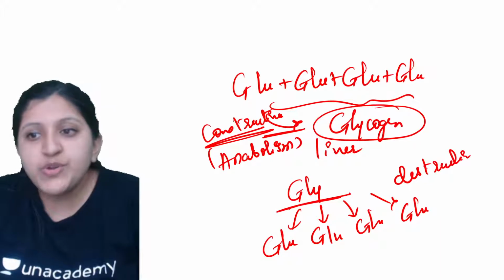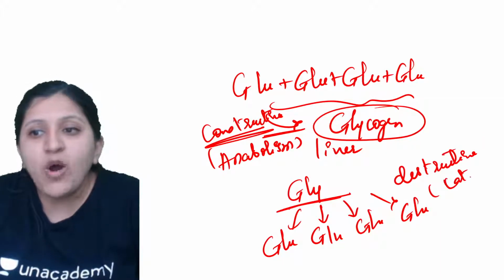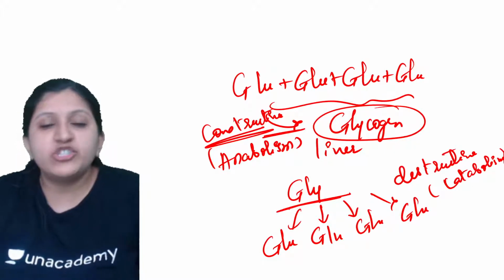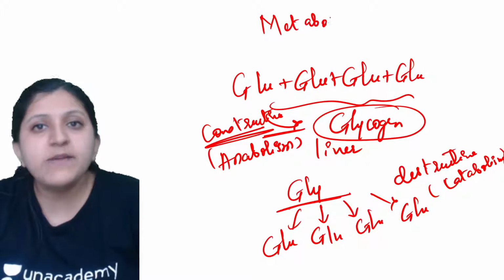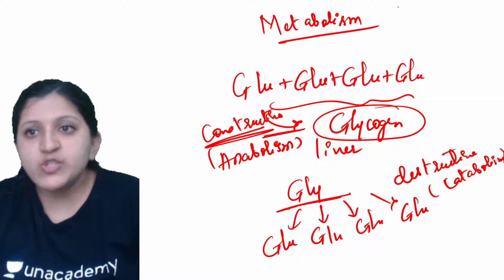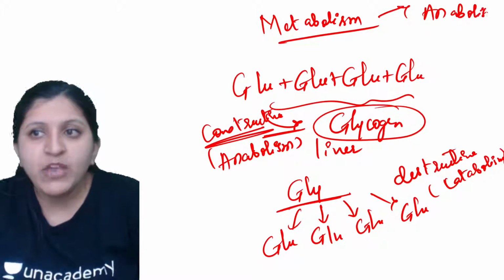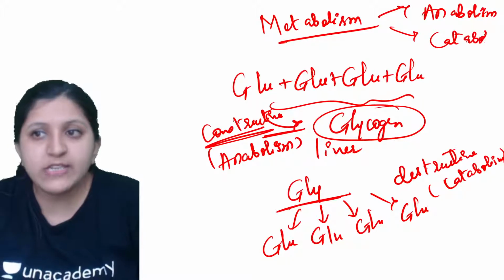A destructive reaction is occurring, which means catabolism is occurring. So metabolism includes catabolism and anabolism. Anabolism is a construction, and catabolism is basically a destruction.